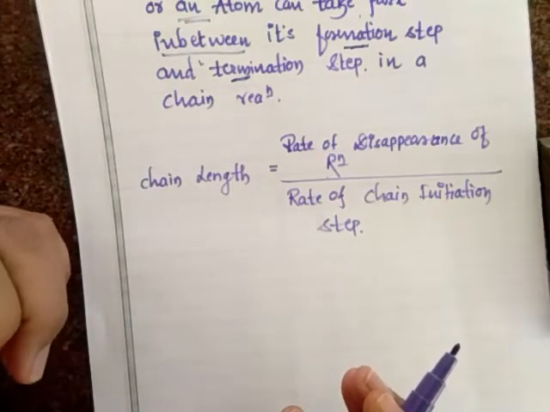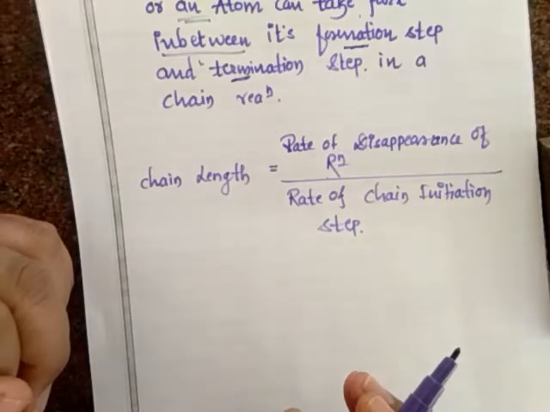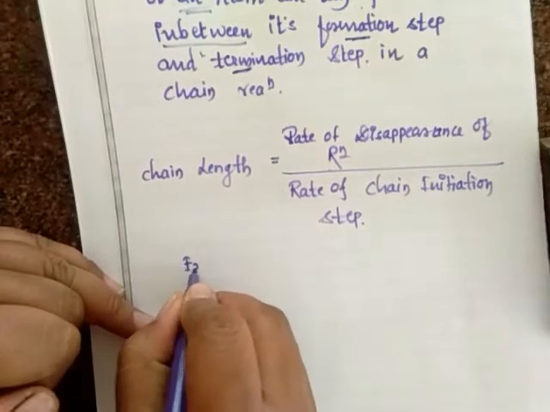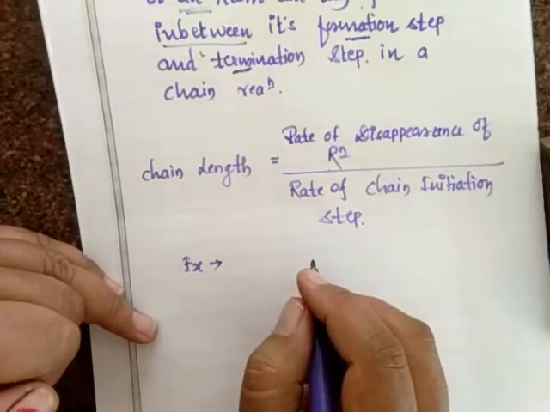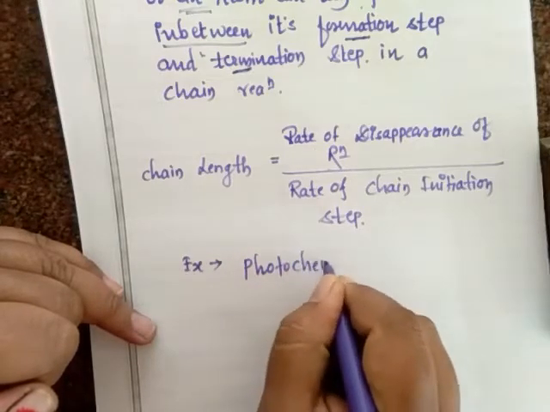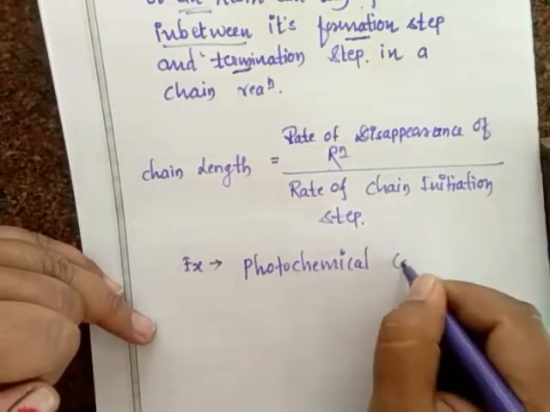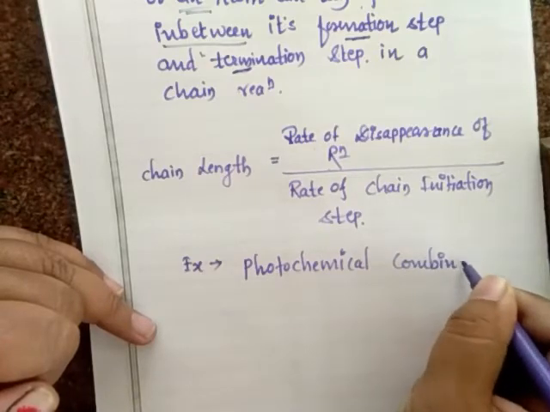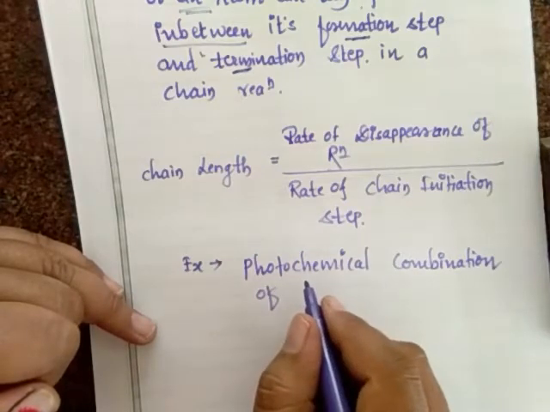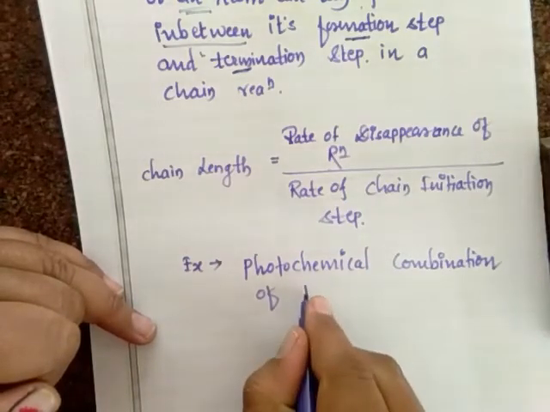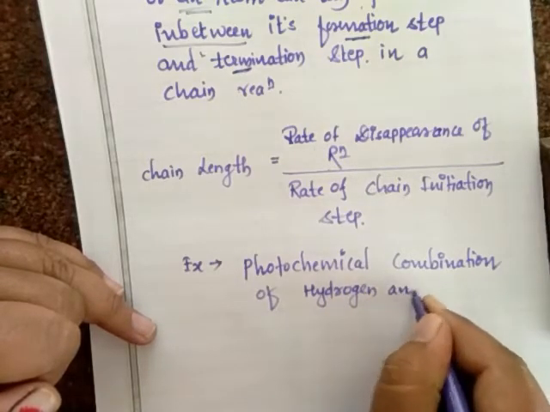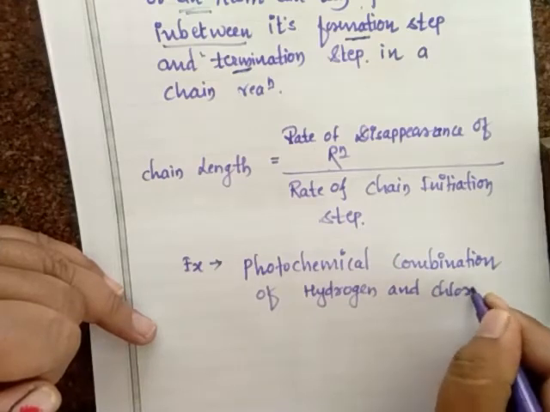Since the termination step is weak, the chain length is very long, of the order of 10 to the power of 6. I will write the example here: photochemical combination of hydrogen and chlorine.